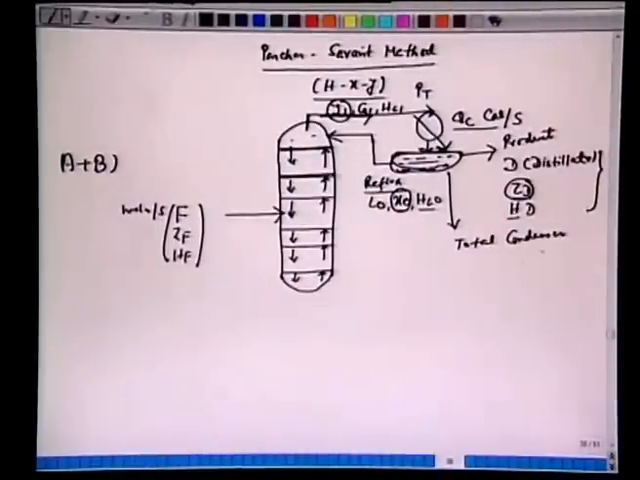In the total condenser, we have Y1 same as ZD, same as X0, because the entire vapor is now condensed, so the mole fraction does not change. And the enthalpy of reflux liquid which goes back to the distillation column is same as the enthalpy of the leaving vapor, this liquid product. So this product is liquid.